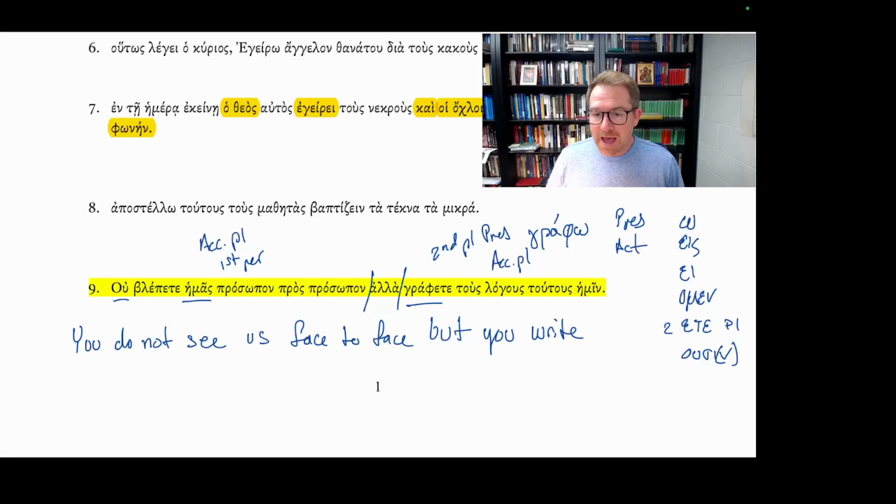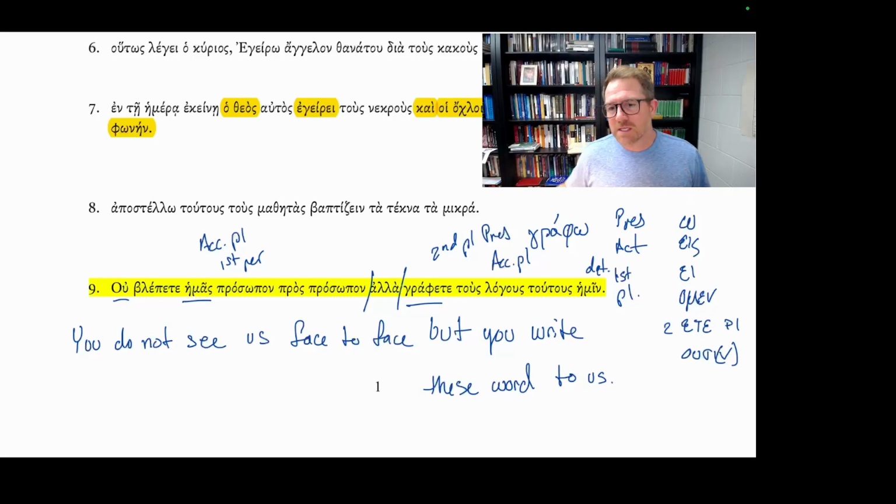And we also have the near demonstrative pronoun. So, but you write these words, and then we have the dative pronoun, first person plural. You write these words to us. So altogether, you do not see us face to face, but you write these words to us.